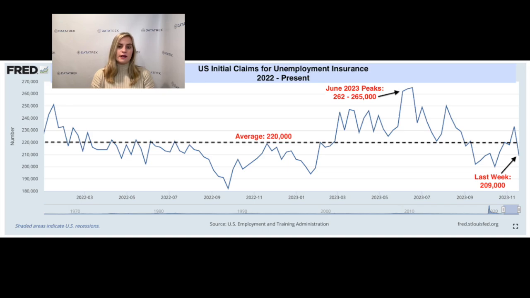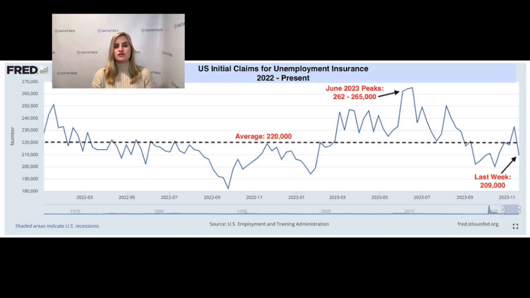To finish up today's video, let's take a quick look at Thursday's U.S. initial and continuing claims for unemployment insurance because they took an unexpected turn lower after trending higher in recent weeks. First, here's a chart that shows weekly initial claims from the start of 2022 to today. After 3 weeks of average or slightly above average readings, the most recent result of 209,000 this past Thursday fell back below the 2022 to present mean of 220,000.